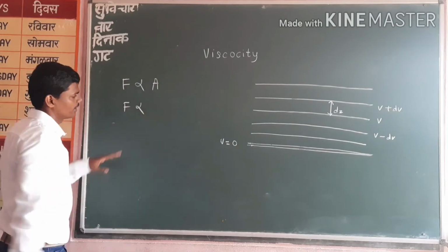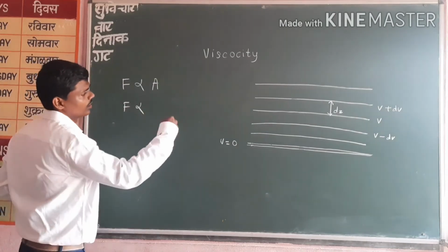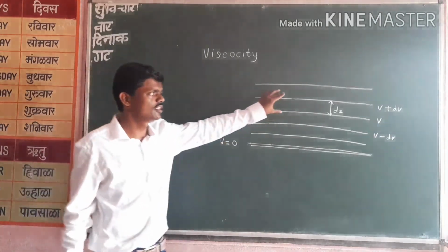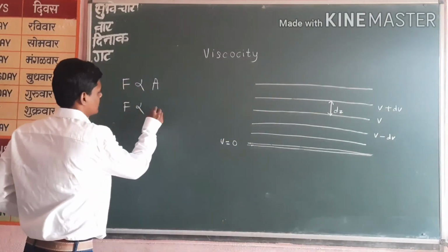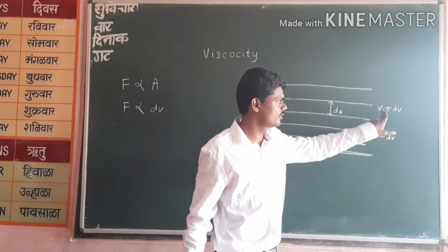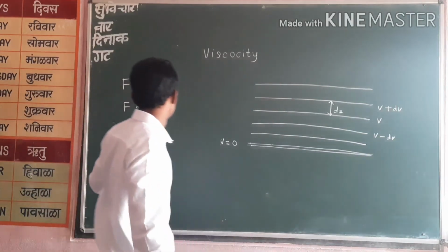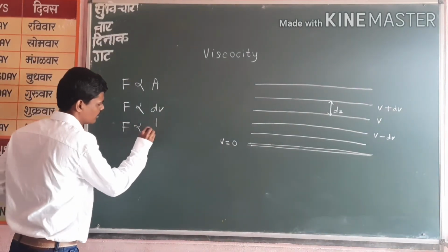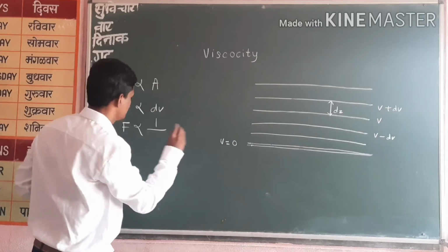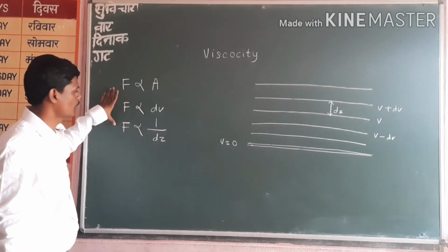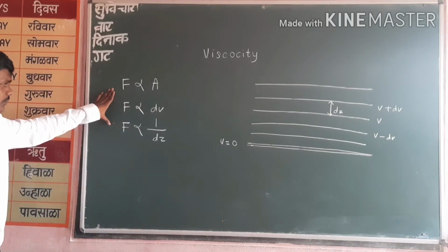It is also directly proportional to the relative velocity, or difference in velocity, between these two adjacent layers, that means dv. So it is directly proportional to dv, and also inversely proportional to the distance between them, that means dz.